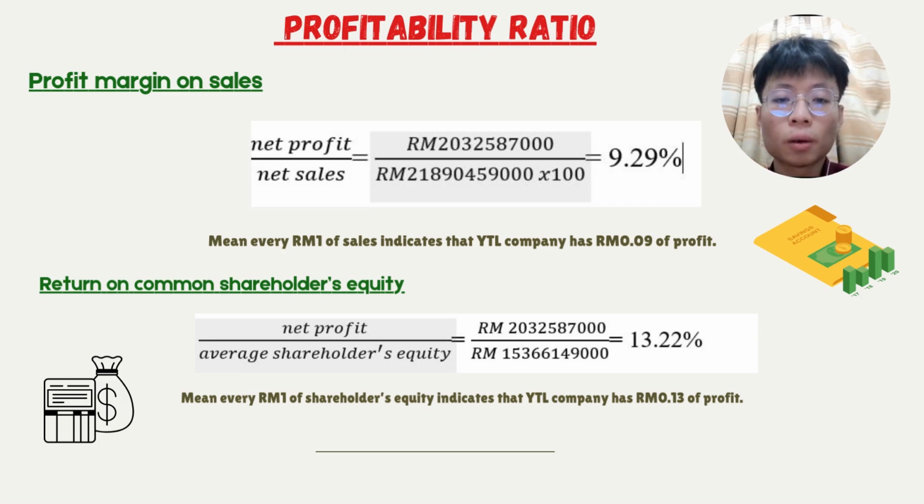The profit margin on sales for YTL is 9.29%. It means for every RM1 of sales, the company has RM0.09 of profit. The return on common shareholder equity for the company is 13.22%. It means for every RM1 of shareholder equity, the company has RM0.13 of profit.